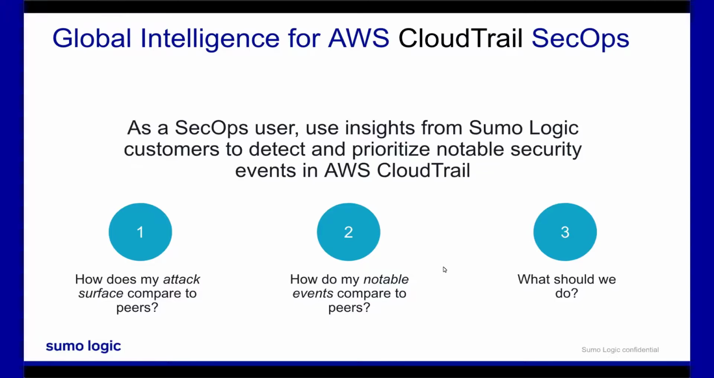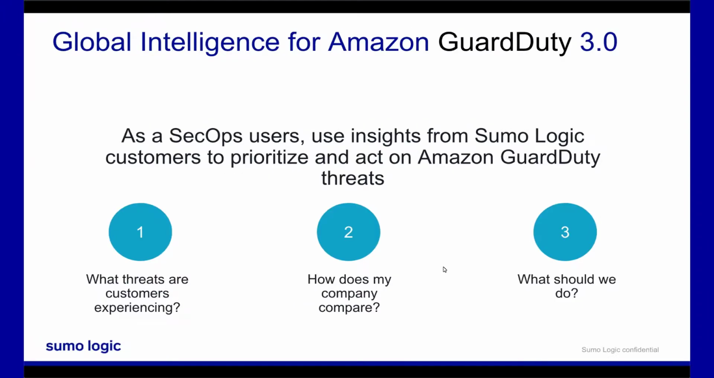So we're not just taking this understanding of what the benchmark is. We're also going to apply our knowledge of AWS and our knowledge of security to make some recommendations as to what you should do for specific types of notable events. For GuardDuty, it's a little bit different. GuardDuty is focused on threat categories, and about 12 of them. And based on those threat categories, we're going to essentially create a benchmark of what all the different threats are that all of our customers are seeing. And based on that, we're going to be able to give you a comparison of what your company looks like compared to that global baseline. Lastly, we're also going to be able to give you some recommended actions.